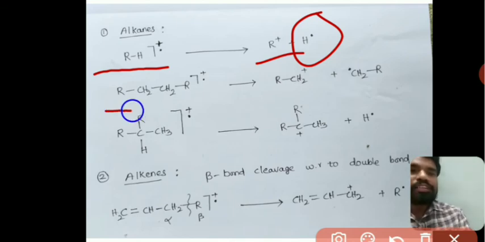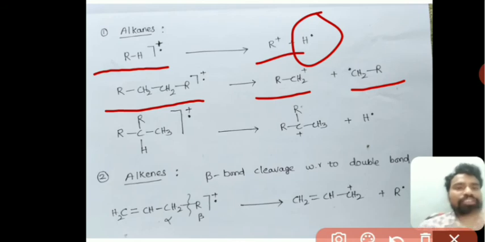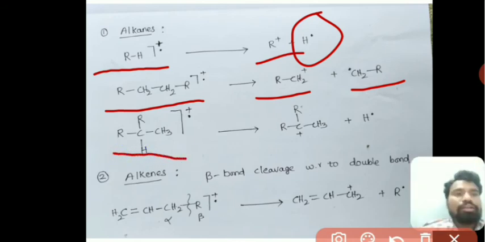In the case of long chain alkanes, one alkyl chain will be formed as carbocation and another one will get a radical. In the case of branched chain alkanes, the hydrogen radical which is attached to the branched carbon is removed.